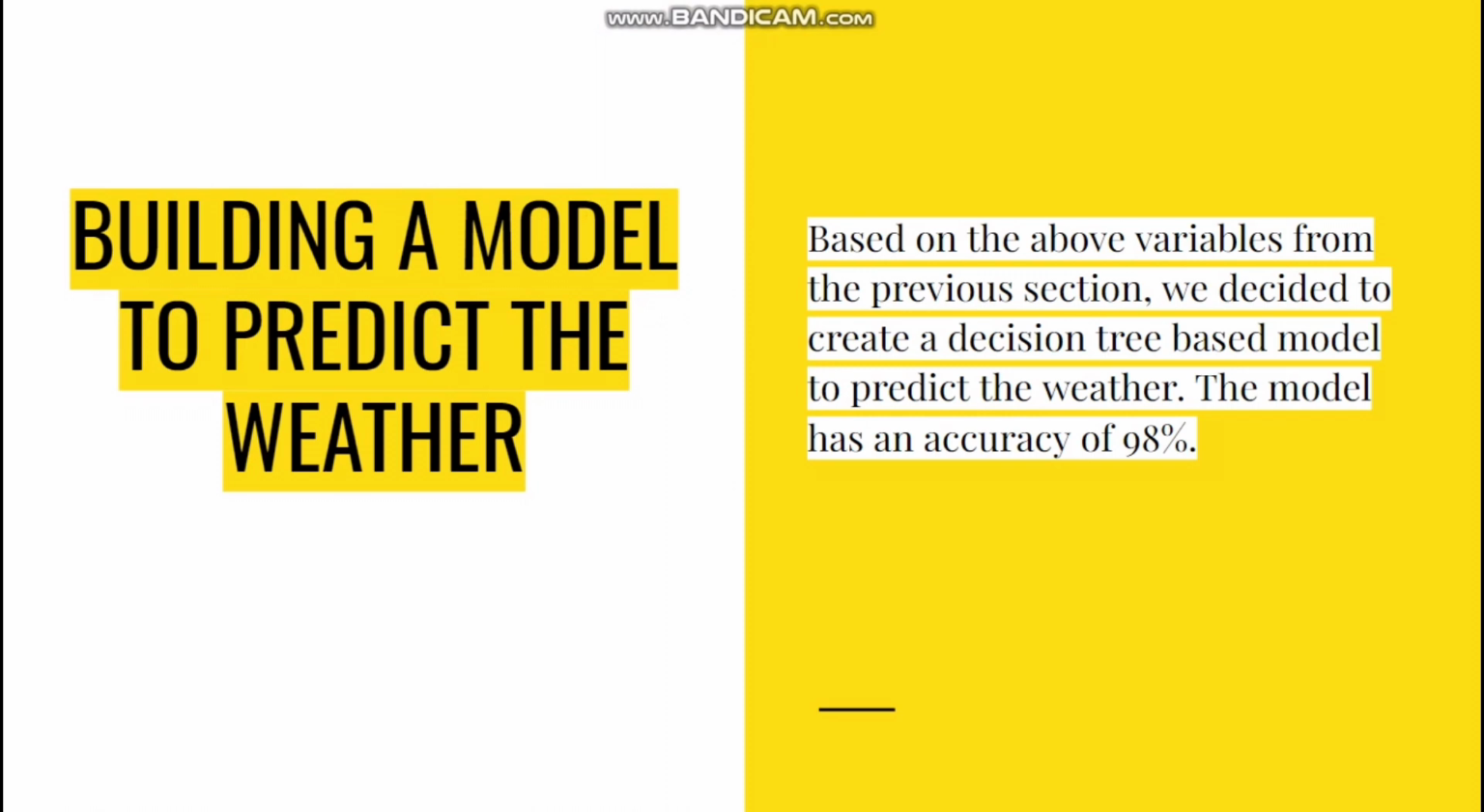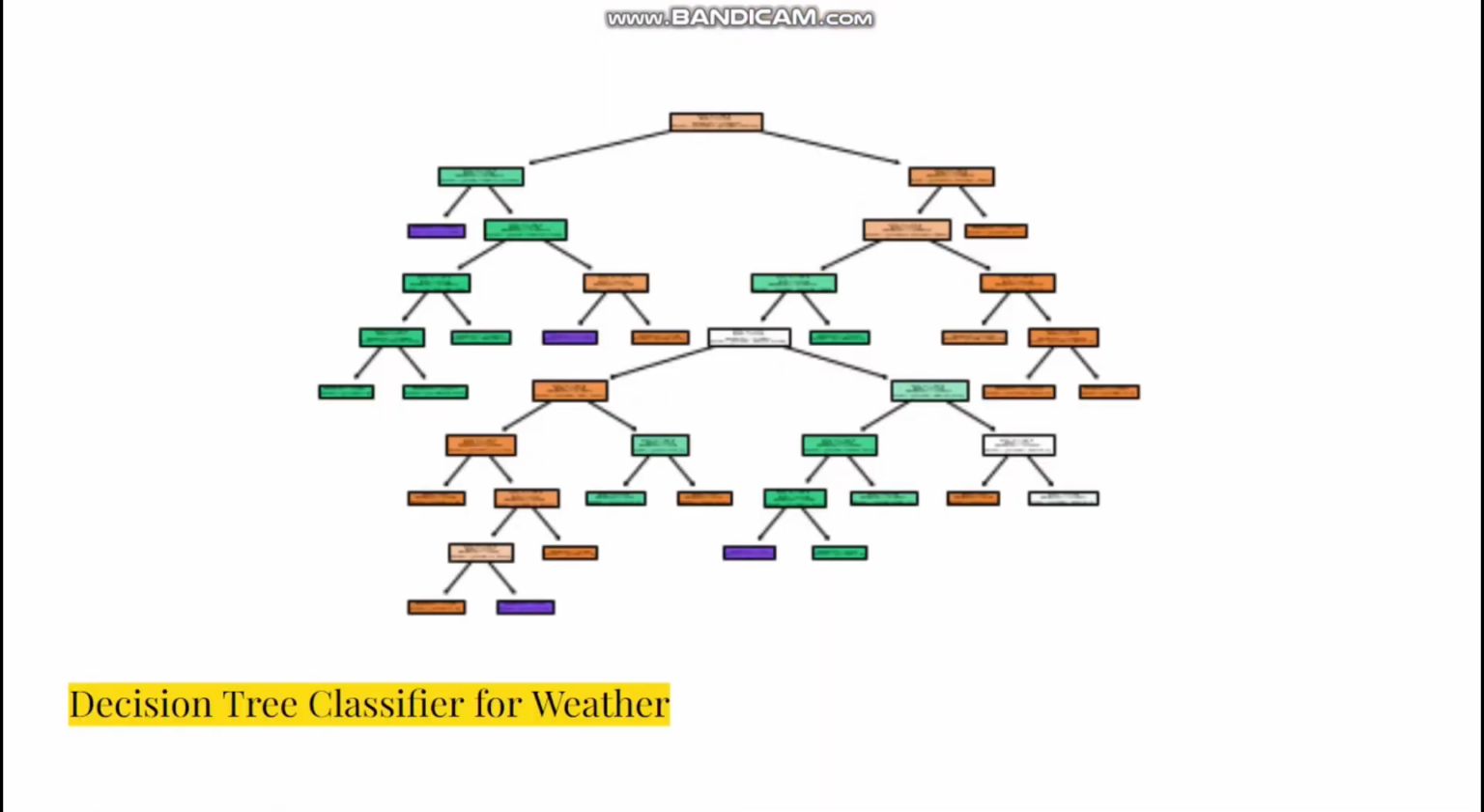The first model was predicting the weather. Based on the above shown correlation matrix, we decided to create a decision tree based model. This model had an accuracy of 98%. As you can see in this image, we built a decision tree which would allow us to traverse the tree and find the weather.